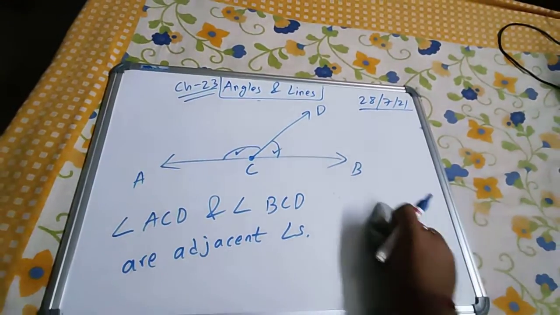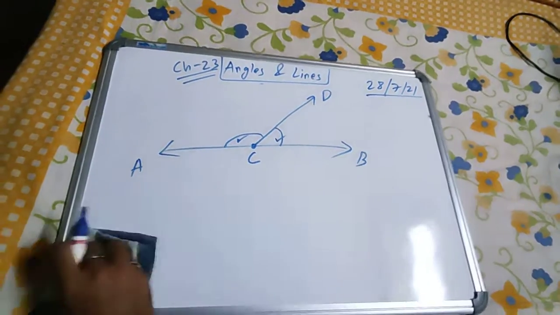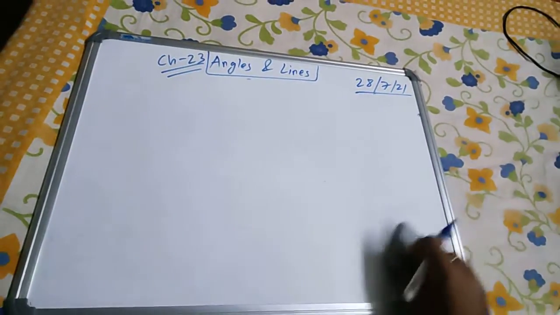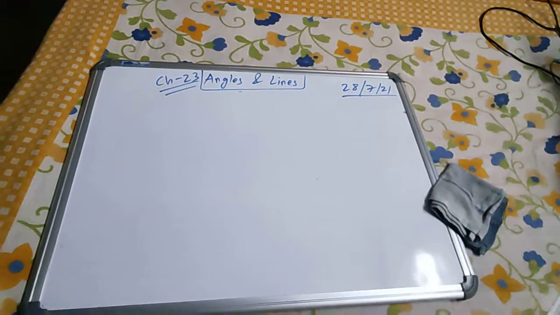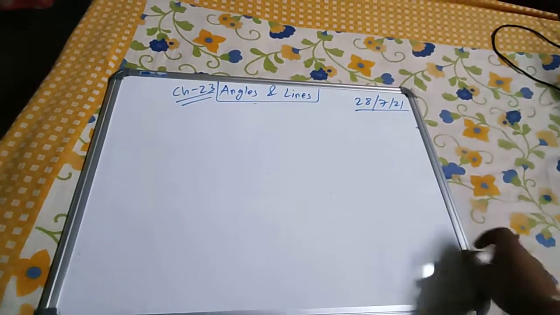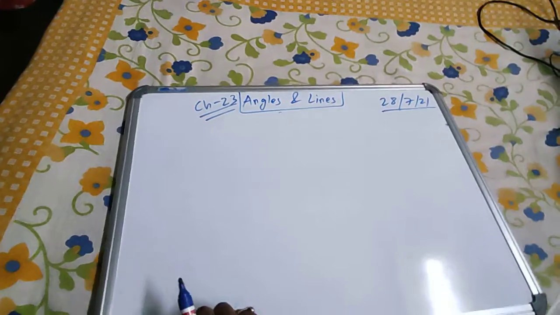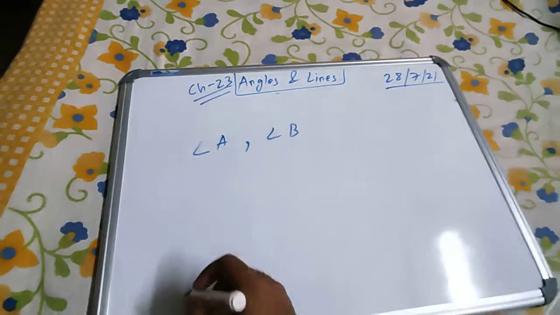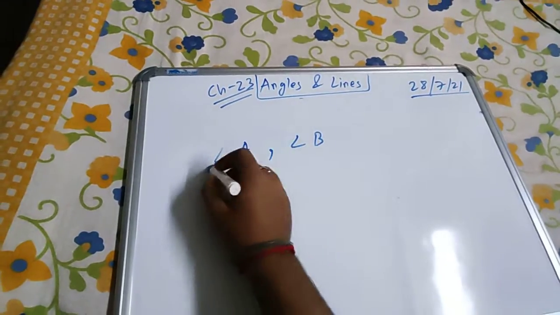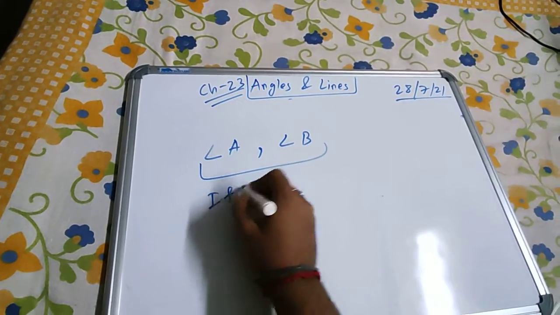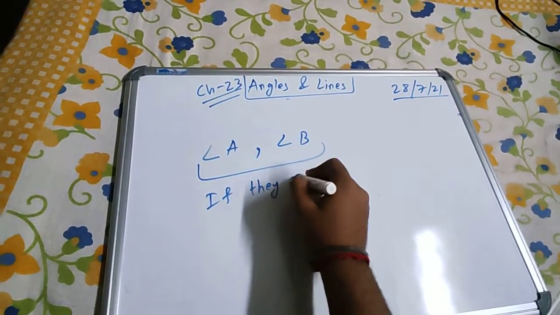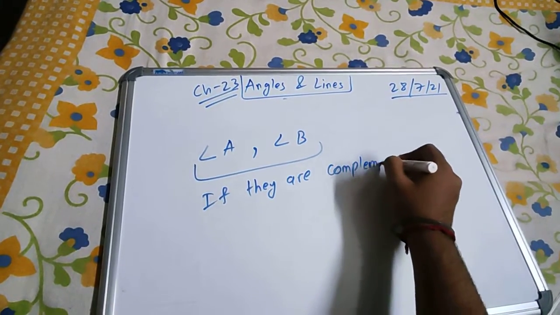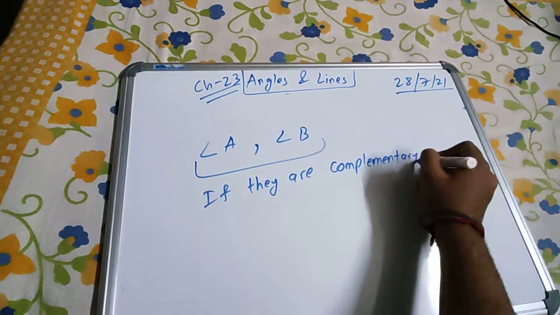Then comes complementary angles. Now complementary angles is a very good thing. This concept you have learned in class 7, I think. Now complementary angle means, let's say A and let's say B, these are two angles.